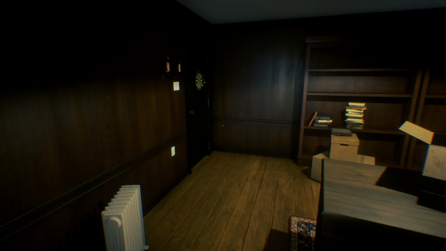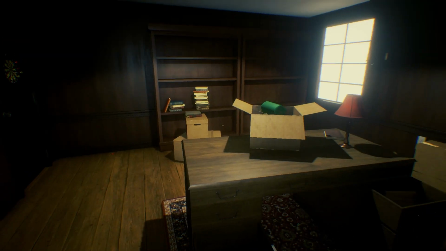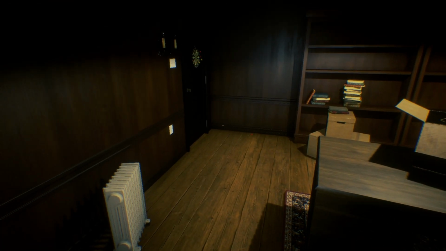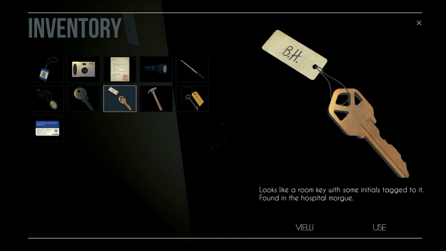Now, here's the thing with this though, because the private investigator is missing, right? We found his car with a bloody handprint on it. We found his briefcase and all of his items still back at the inn. We found everything left here by the private eye, but no private eye. So we could assume he's missing, possibly been killed, and this knife could be related to just Bernard killing the private investigator or somebody who did it for him and is trying to frame him.